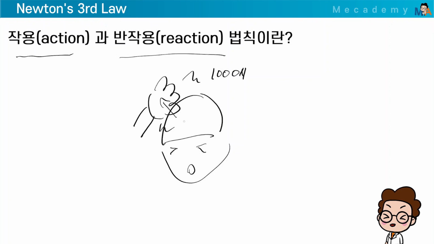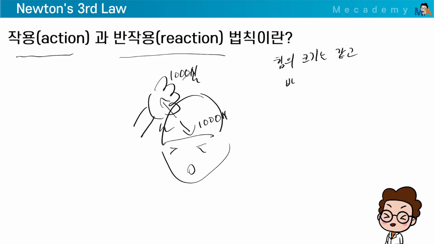But now, even as you apply a 1,000 newton force, your hand also experiences a 1,000 newton force in return. The magnitude of the forces is identical, and their directions are exact opposites. This is the law of action and reaction. If it's not 1,000 newtons but 10,000 newtons, you also receive a force of 10,000 newtons. Your hand would feel numb too.